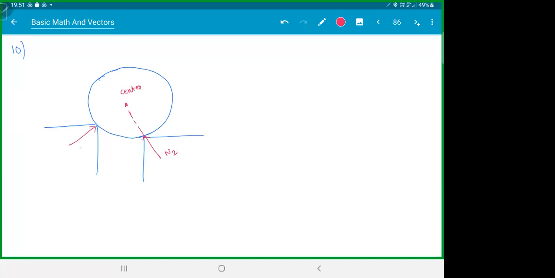This corner has one more force, N1, which is again passing through the center. And this is your weight, mg. Let's say this is 100 newtons. This angle is 30. And this angle is 60. So basically a sphere is stuck between two tables like this. Find N1, N2.